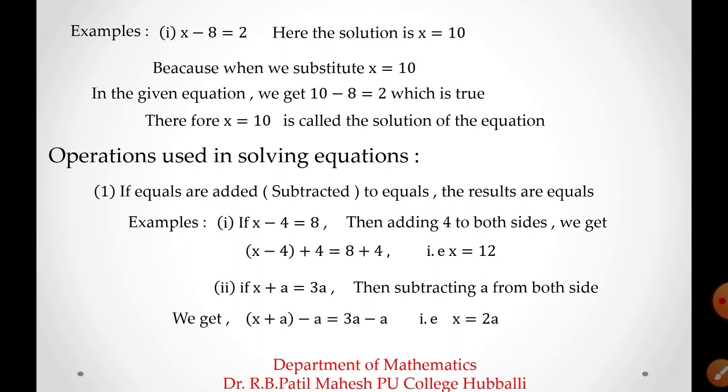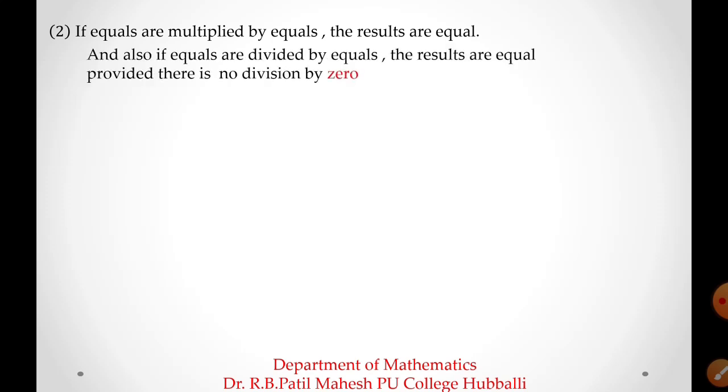What is that operation? Number 1, if equals are added or subtracted to equals, the results are equal. Number 2, if equals are multiplied by equals, the results are equal. And also, if equals are divided by equals, the results are equal, provided there is no division by 0.